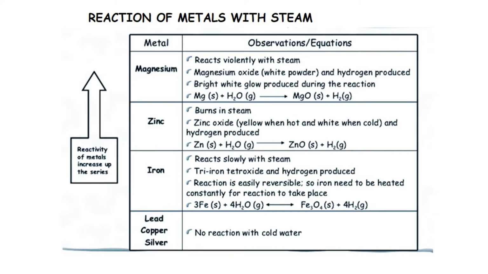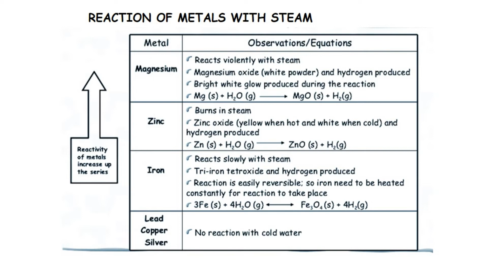The next reaction is the reaction of metals with steam. With steam, they produce oxides and hydrogen. For example, magnesium reacts violently with steam. Magnesium oxide, a white powder, and hydrogen are produced, and a bright white glow is produced during the reaction. These are the observations. Zinc oxide is yellow when hot and white when cold.